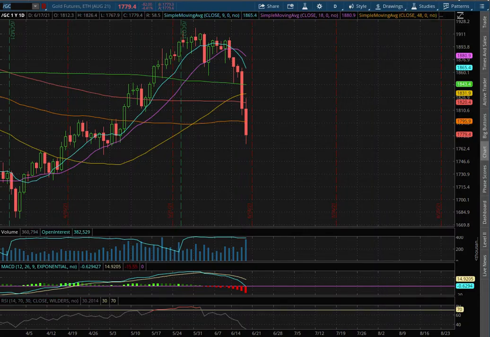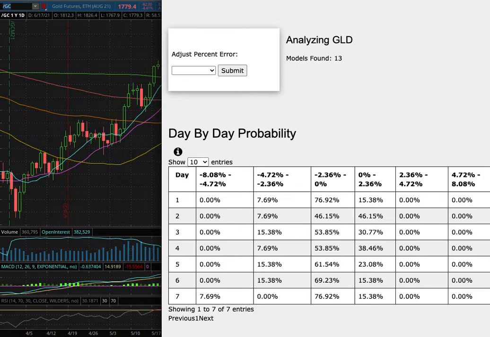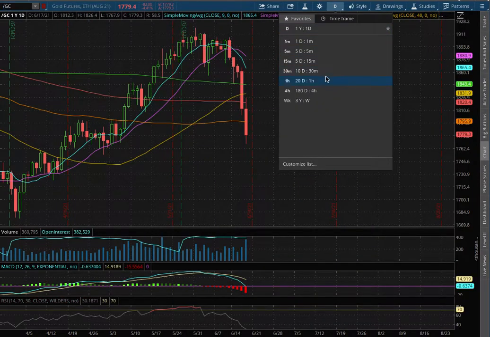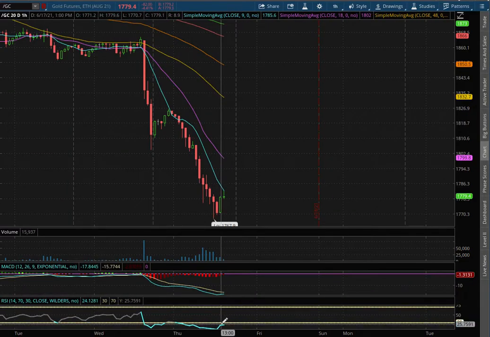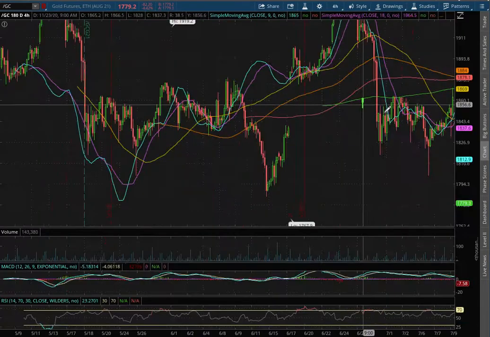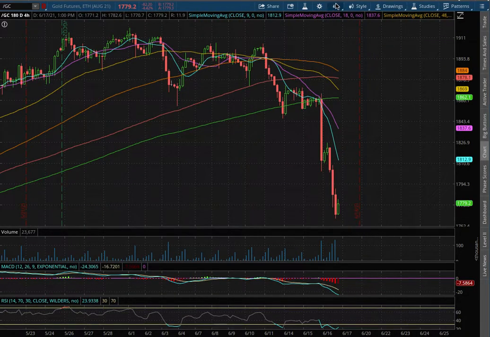Gold futures. In this video, we're going over my trade idea of the week and the day-by-day probability model. So let's start off with the technical analysis on the 1-hour chart. We are in negative MACD territory and we're at oversold levels with the RSI. With the 4-hour chart, we see the same action, negative MACD, and at oversold levels with the RSI.